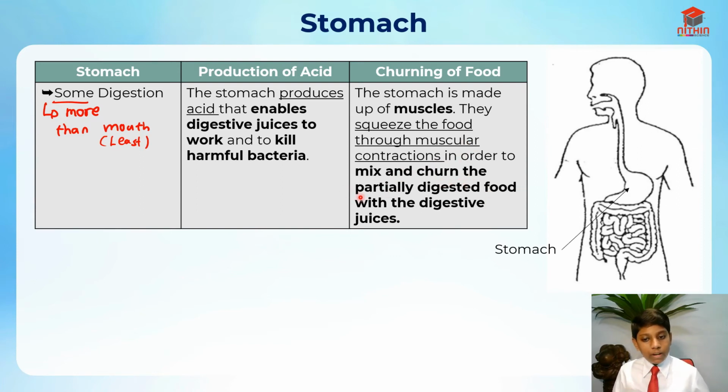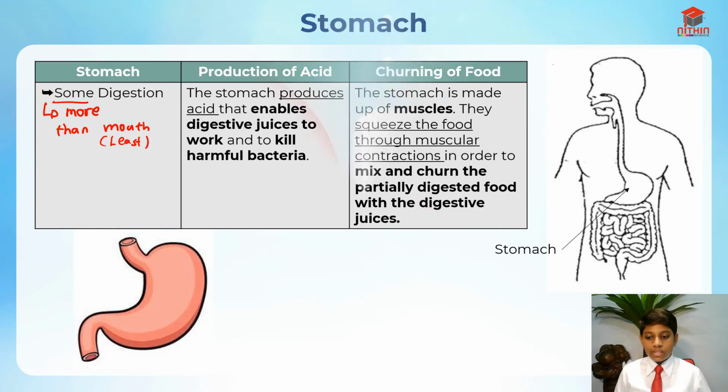Why do we call it partially digested? Because the mouth actually digested some of the food. Then with the digestive juices, it can digest properly. It's just like the mouth and the tongue, which mixes the food with the saliva, which contains digestive juices. But the stomach also churns the food. So this is the stomach.